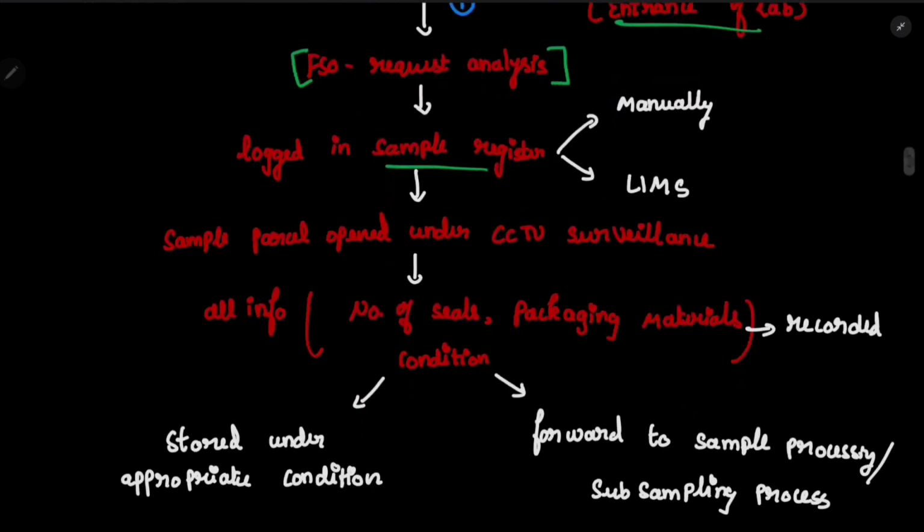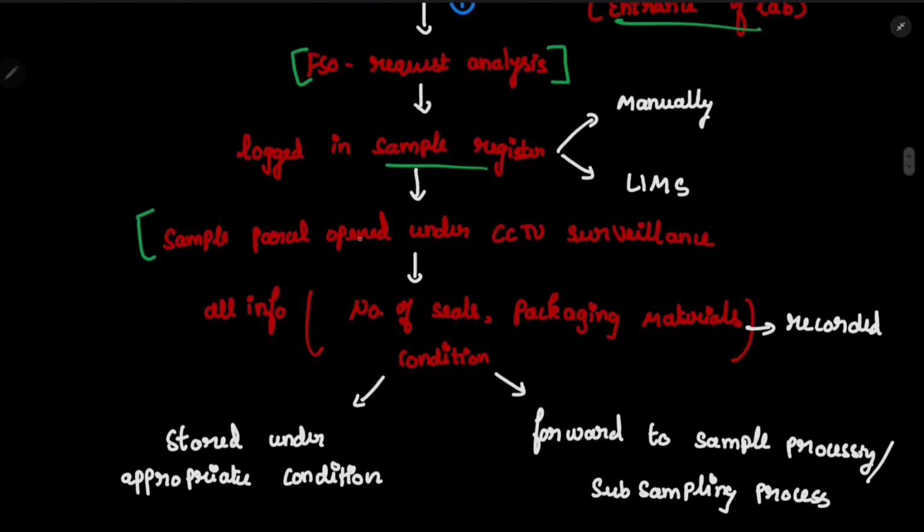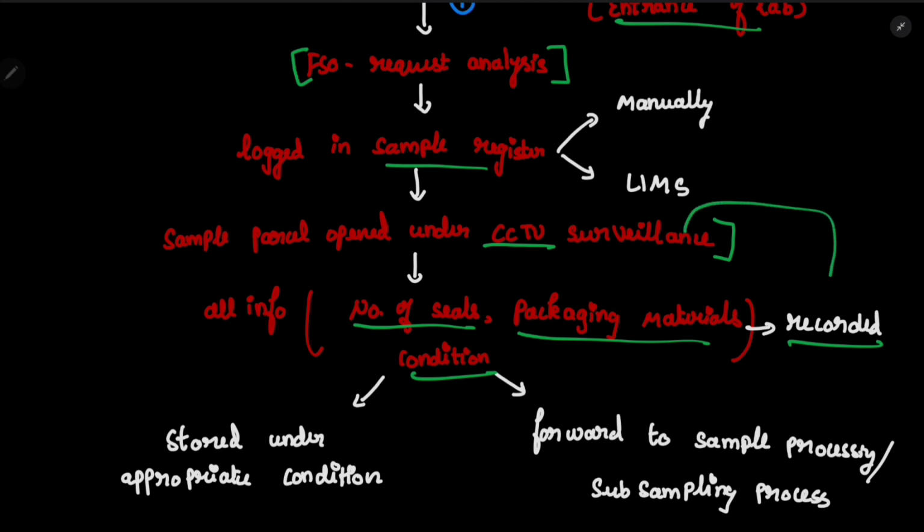Now the sample parcel is opened under CCTV surveillance, so that it will be recorded in case of any, let's say, fraudulent activity or any mischief. Okay, now all the information, starting from number of seals and packaging materials and condition, will be recorded, and CCTV surveillance is also there.